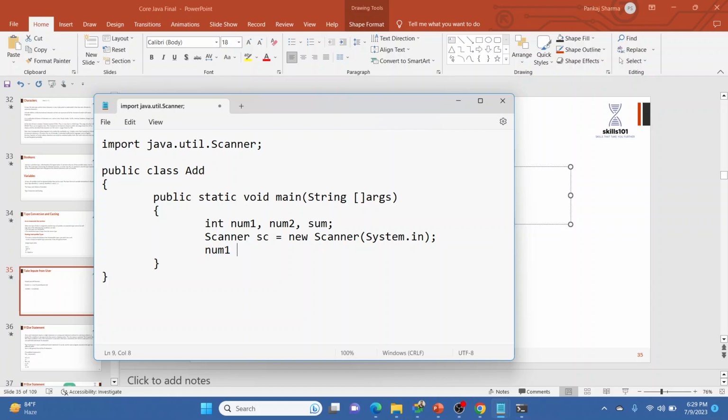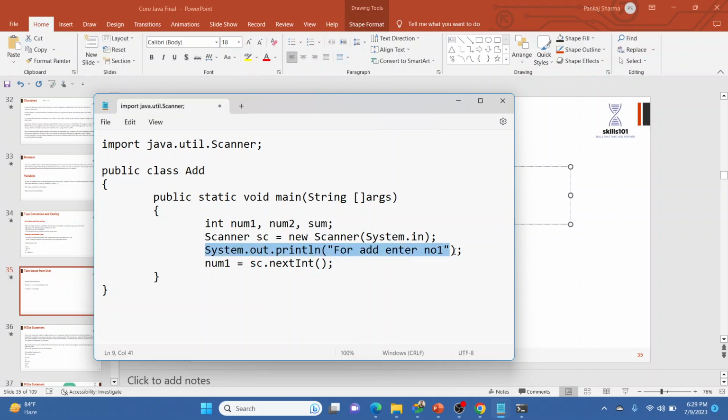Now number one is equal to sc.nextInt. Initially we can write System.out.println, enter number one. So the user is going to enter number one.